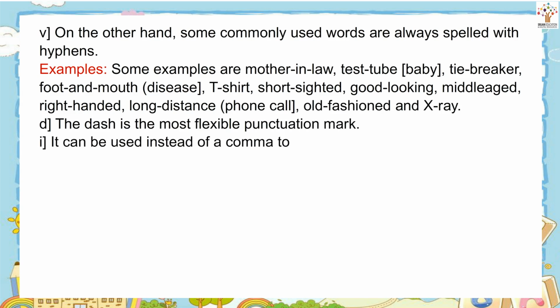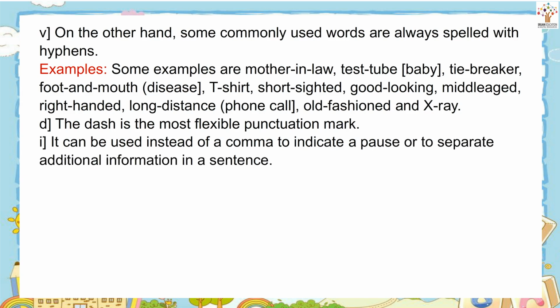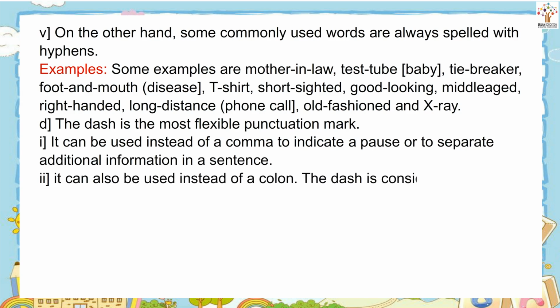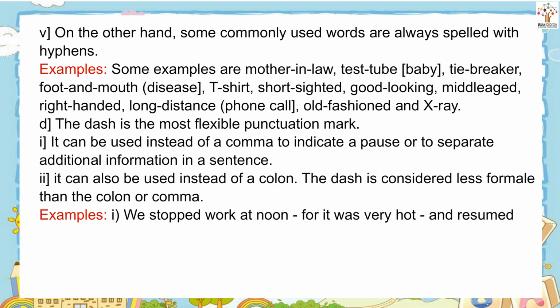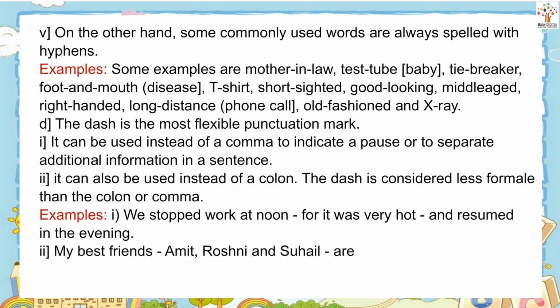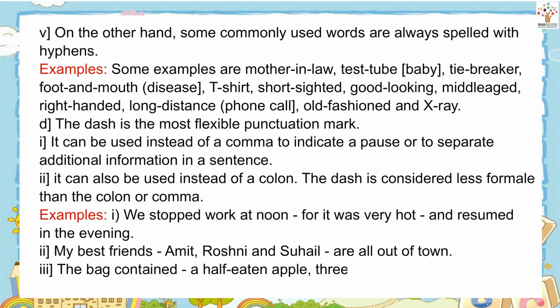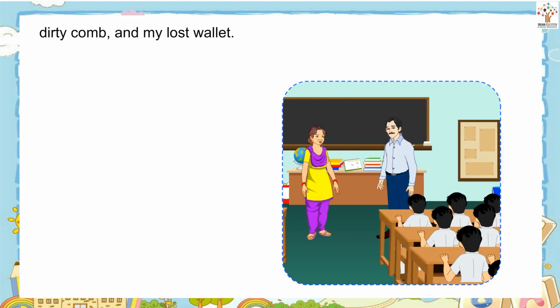It can be used instead of a comma to indicate a pause or to separate additional information in a sentence. It can also be used instead of a colon. The dash is considered less formal than the colon or comma. Examples: We stopped work at noon, for it was very hot, and resumed in the evening. My best friends Amit, Roshni and Sohail are all out of town. The bag contained a half-eaten apple, 3 old bus tickets, a dirty comb, and my lost wallet.